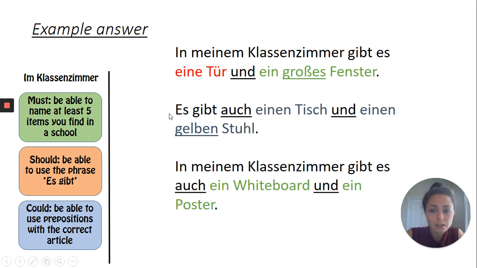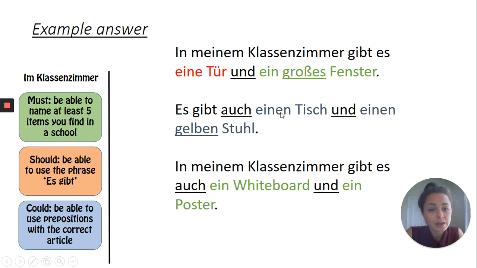Then we have the second sentence. Es gibt auch einen Tisch und einen gelben Stuhl. There is also a table and a yellow chair. So, you've got 2 linking words in that sentence. Auch, also, und then I used another adjective, to describe that chair further. Make sure when you use adjectives, they agree as in gender and number with the noun.